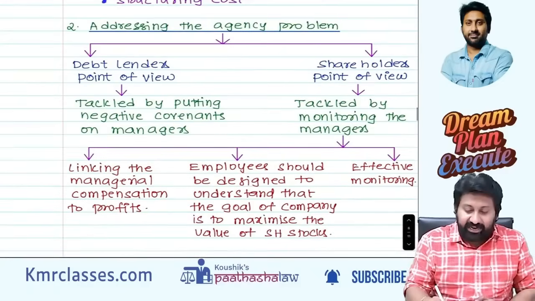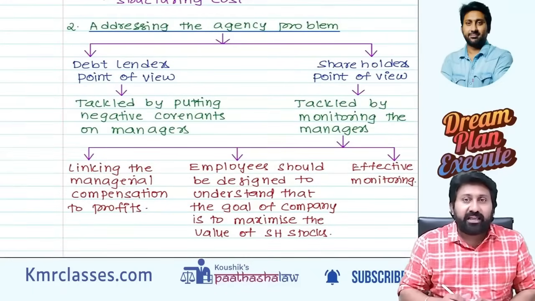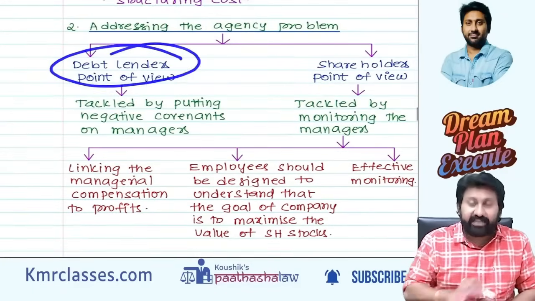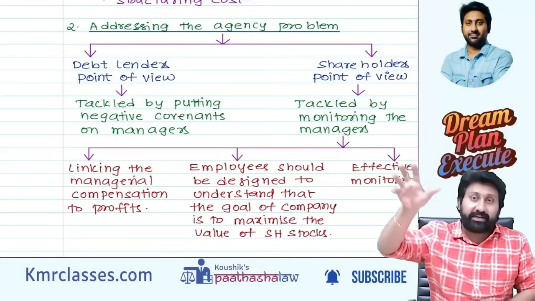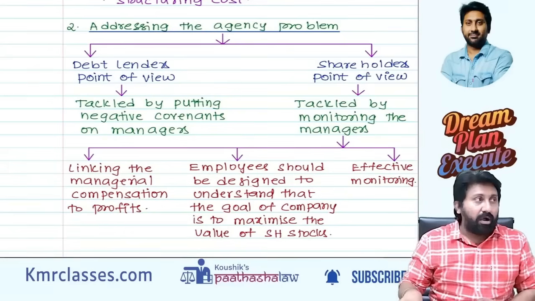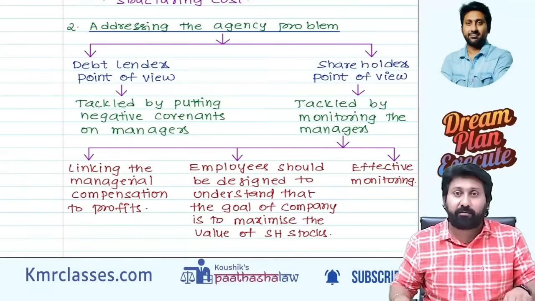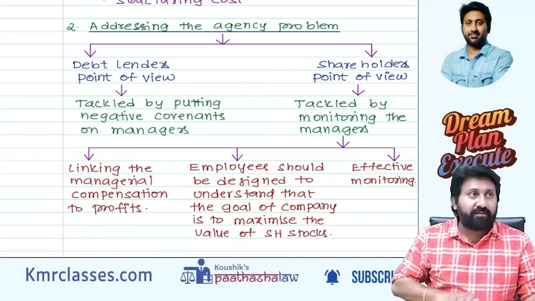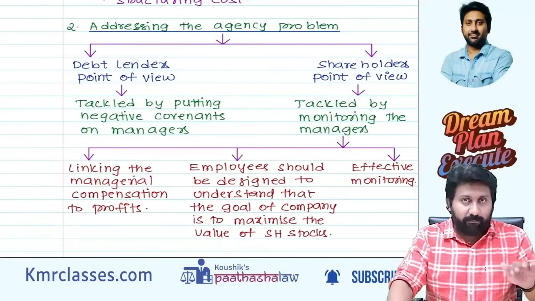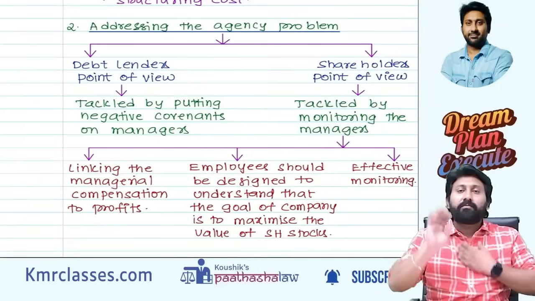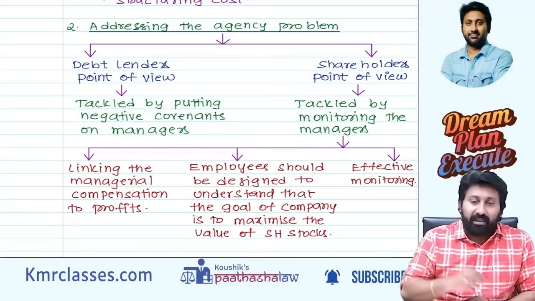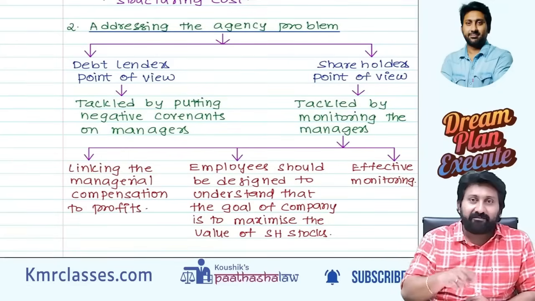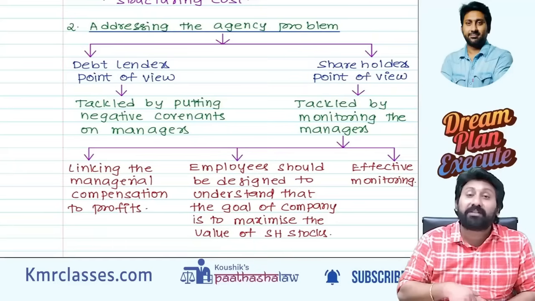Next, addressing the agency problem. Debt lender's point of view. A person has given debt. How can he tackle this agency problem? See, what do you mean by debt lender's point of view? When money is given by the lenders, if it is misused by the board of directors, then who will suffer? If the company becomes insolvent, they only suffer.